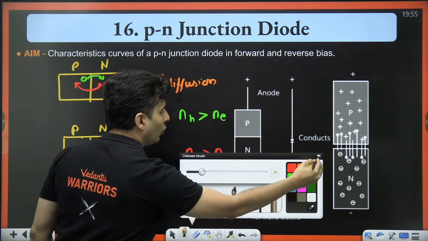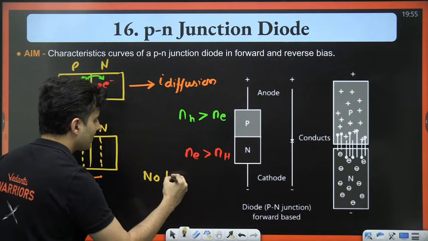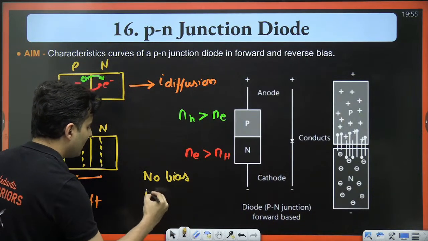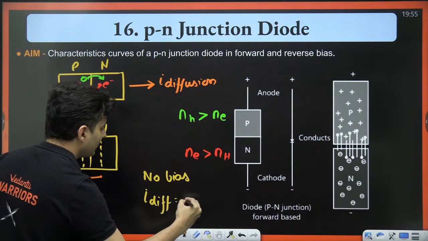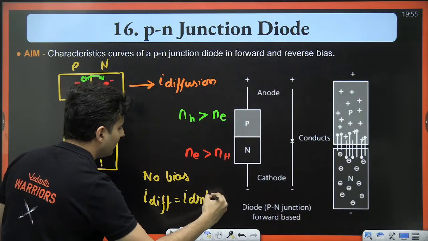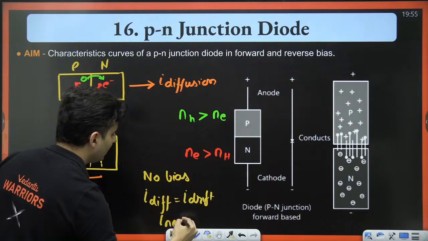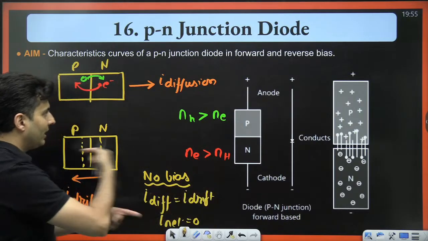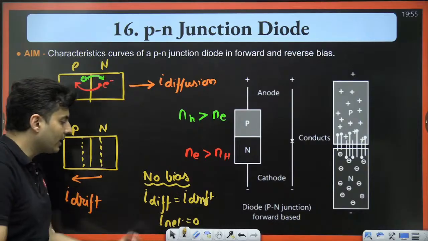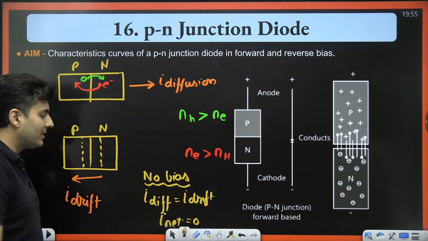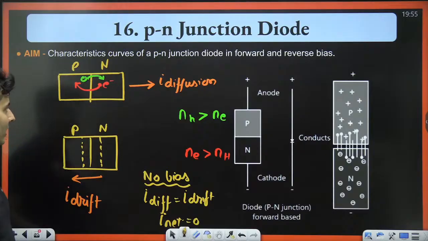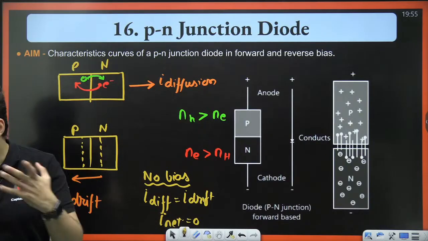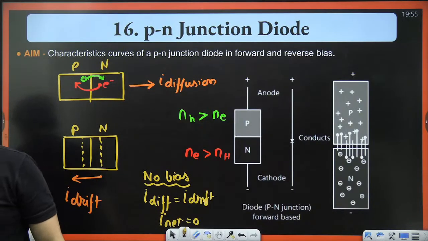When there is no bias, the diffusion current is exactly equal to the drift current. Hence, the net current is 0. When there is no bias, both currents are equal and opposite, and the net current is basically 0. Keep this in mind. I hope you are remembering all these things.